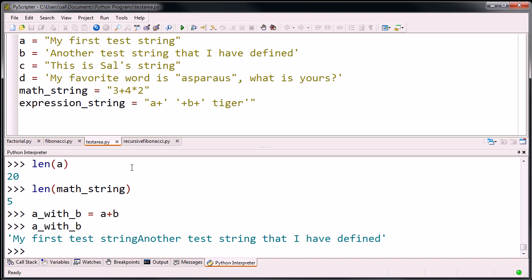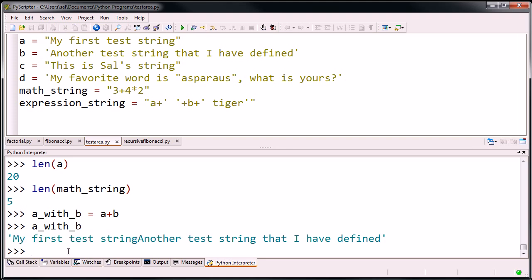Now what happened? I had A, which is my first test string, and I had B, which is another test string that I have defined. When I took A plus B, it took A, my first test string, and added B to the end of it. It concatenated B to A. Concatenate is just a fancy word for put them together. So you could view it as it put B at the end of A.